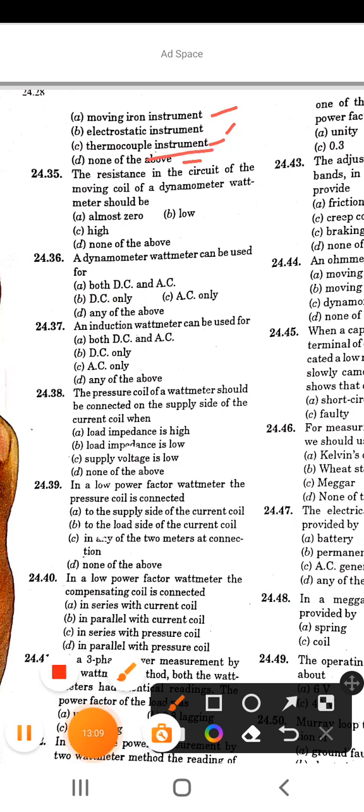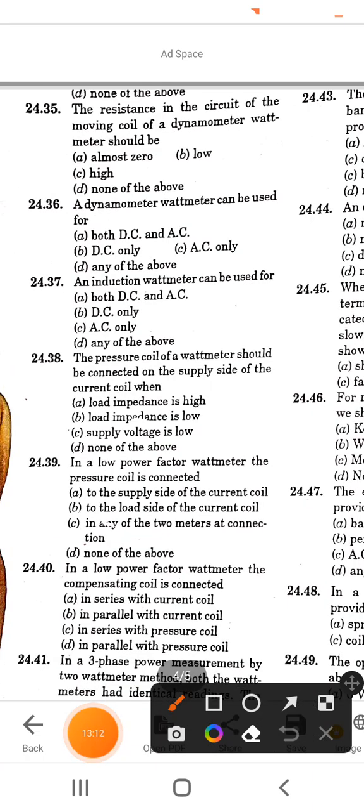Next is, the resistance in the circuit of a moving coil of a dynamometer wattmeter should be: options are almost zero, low, high, none of above. So the correct answer is option C, high.